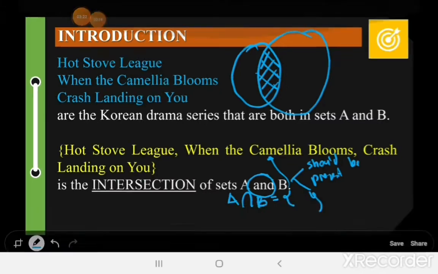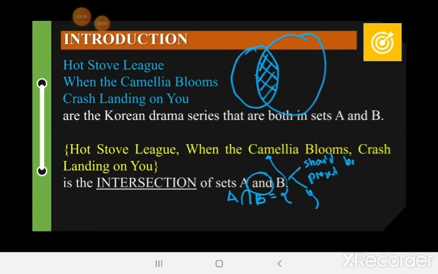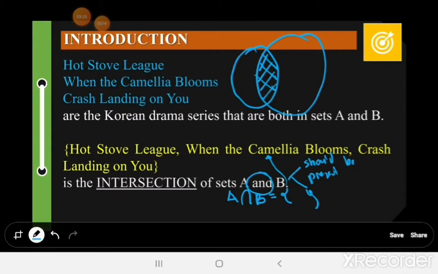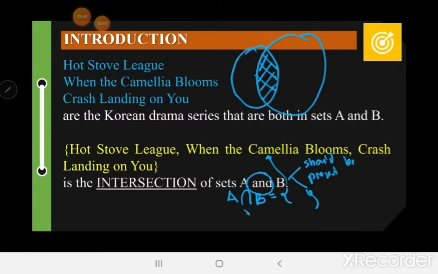Okay? When we say union, it is associated with the logical term or, which means that if one is true and the other is false, it is still true. If both are true, it is still true. With and, if it is false in B and true in A, or false in A and true in B, it is false.